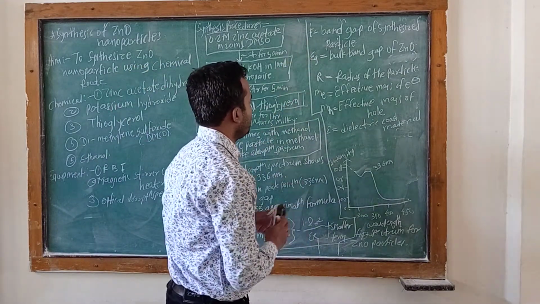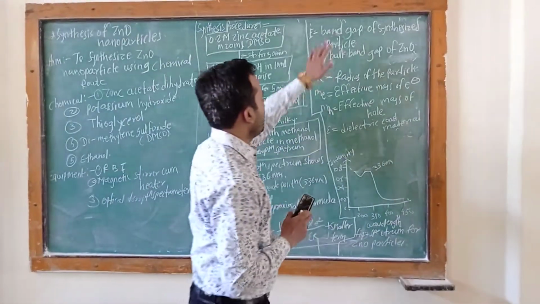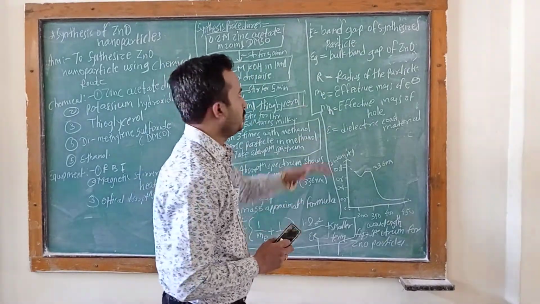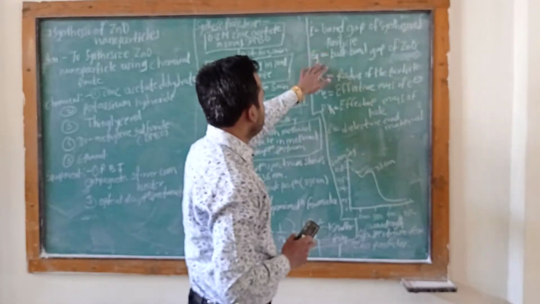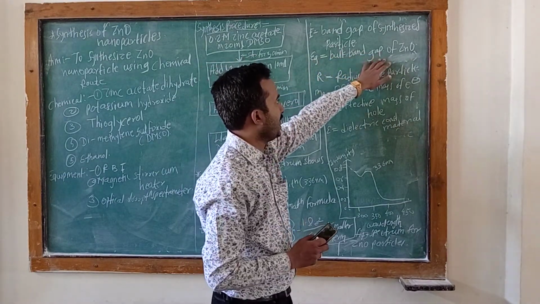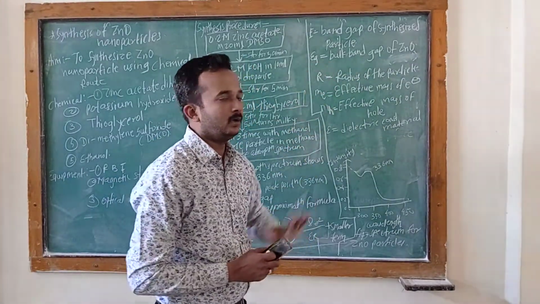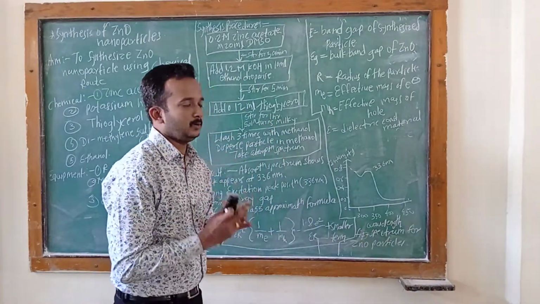In this formula, capital E is equal to the band gap of the synthesized particle. Capital E_g is equal to the bulk band gap of zinc oxide, meaning the gap between the bands in bulk zinc oxide.